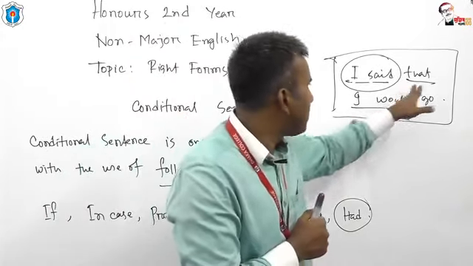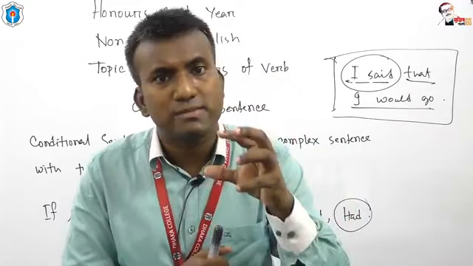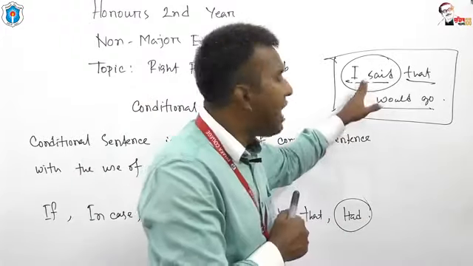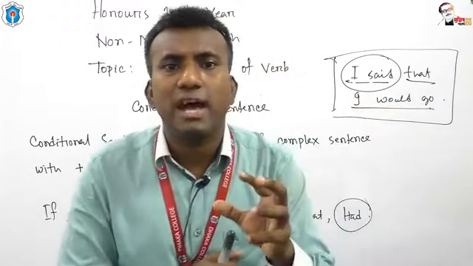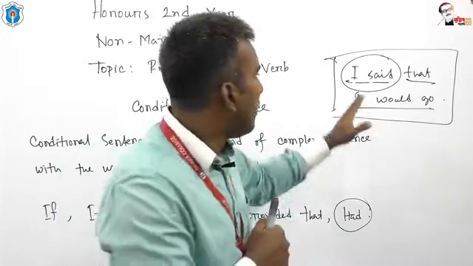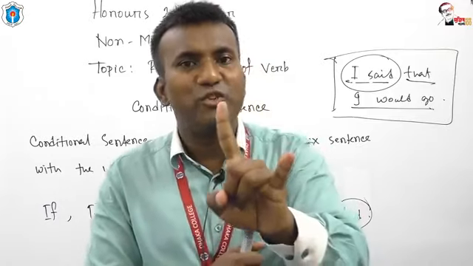Look at the second part, "that I would go." This is a part which is unable to express its meaning without the help of "I said." That's why I can say that "that I would go" is a subordinate clause. Okay, dear students, in a subordinate clause there must be the use of one conjunction.